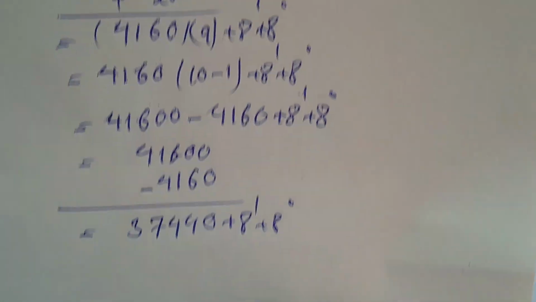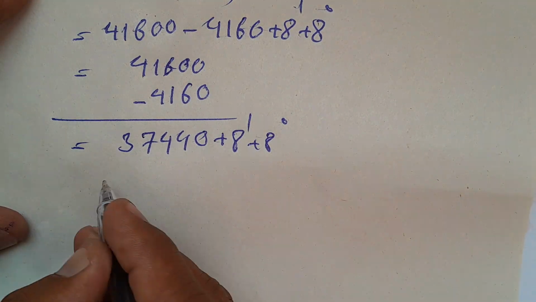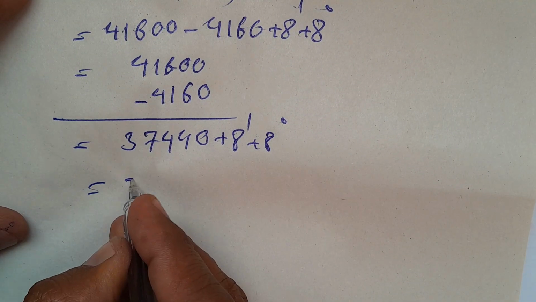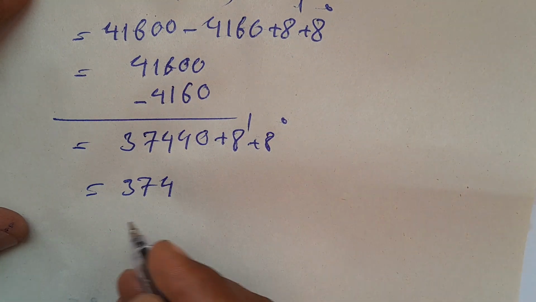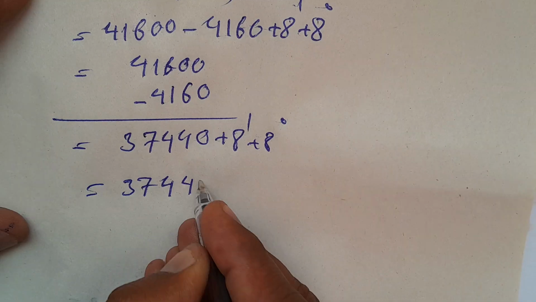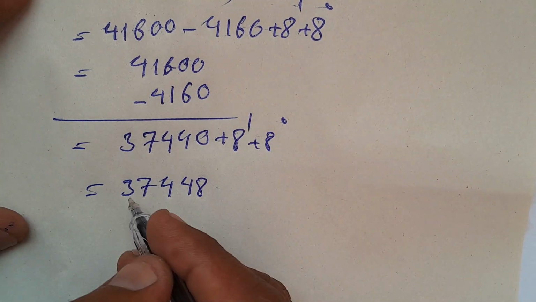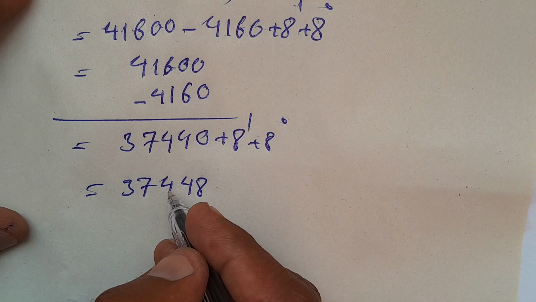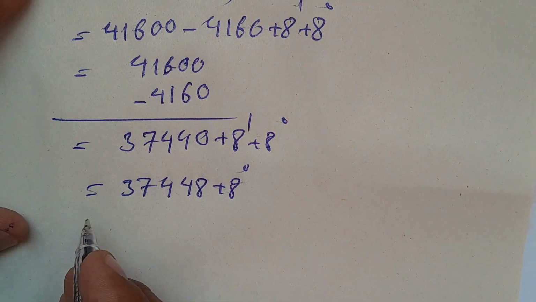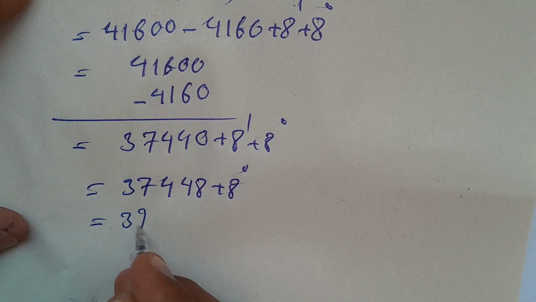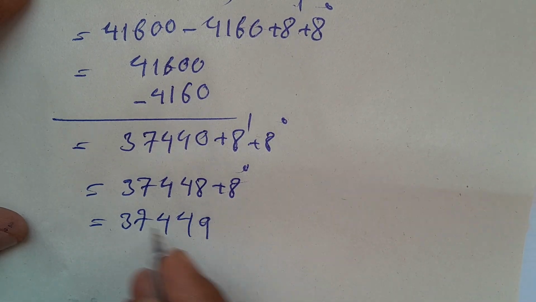And again here I have this equals 37,448, because a to the power of 1 is 8, plus a to the power of 0. This equals 37,449.